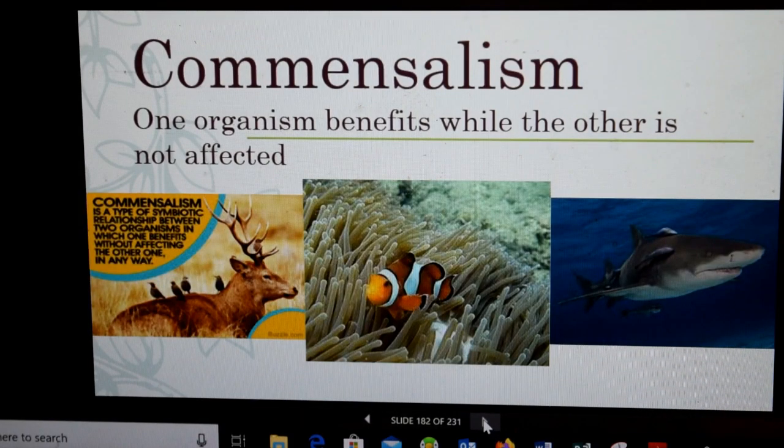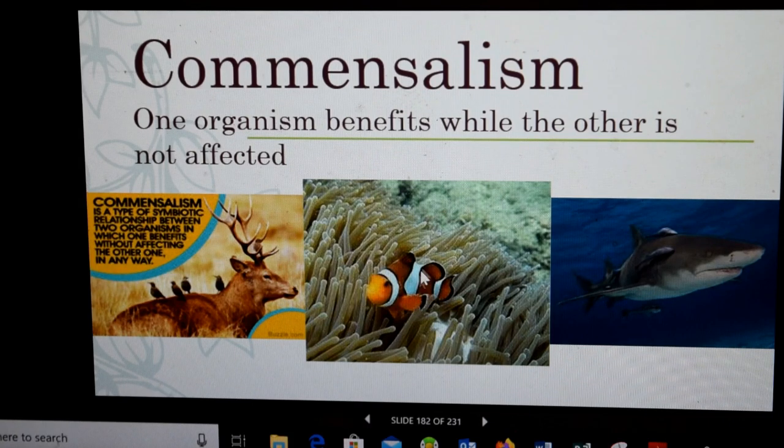The next one is commensalism. One organism benefits while the other is not affected. So here, these birds, they might get some bugs, but there's nothing that really helps the deer.